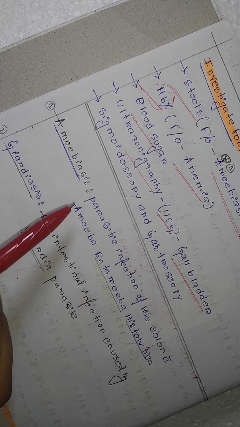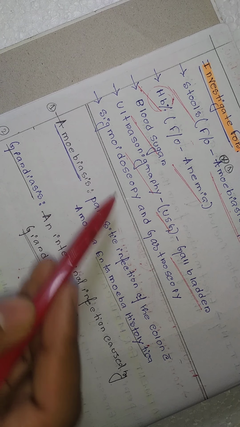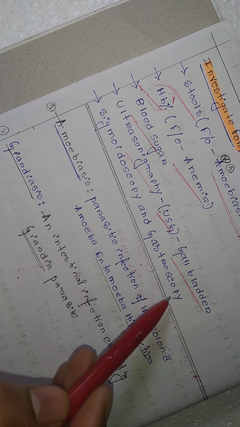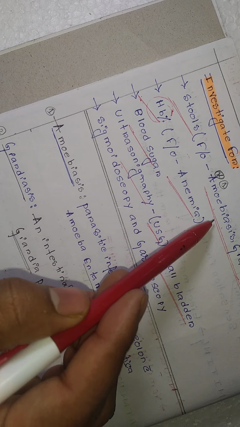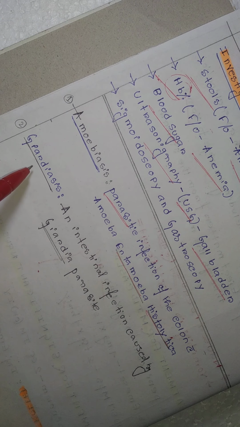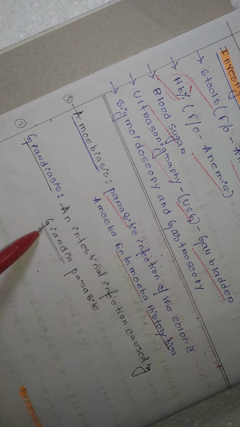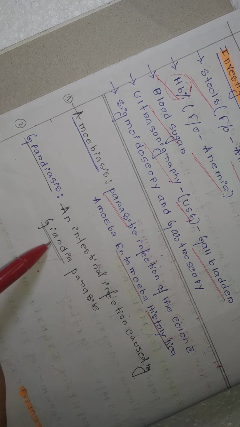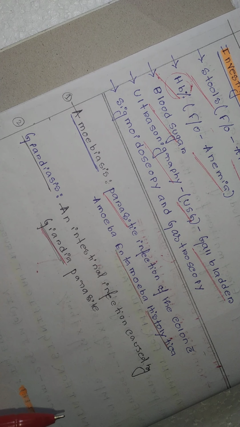And sometimes you can go with sigmoidoscopy and gastroscopy also. And I have already told about amoebiasis and giardiasis. These two are parasitic infections, that is Entamoeba histolytica, and giardiasis is mainly caused by the Giardia parasite. So in that way we can manage flatulence.